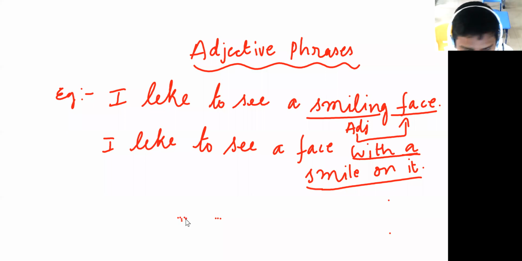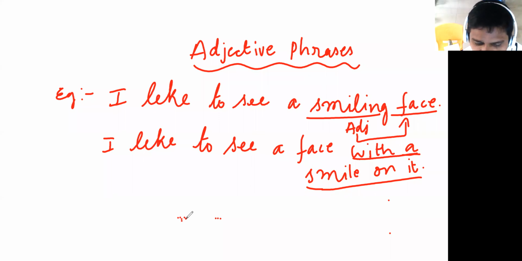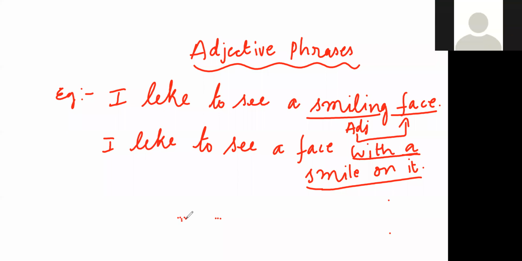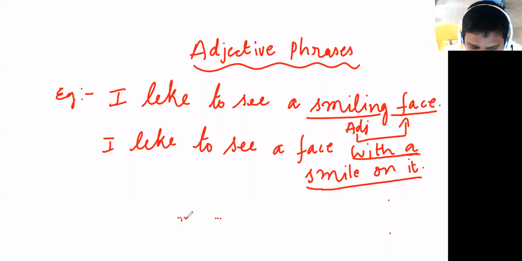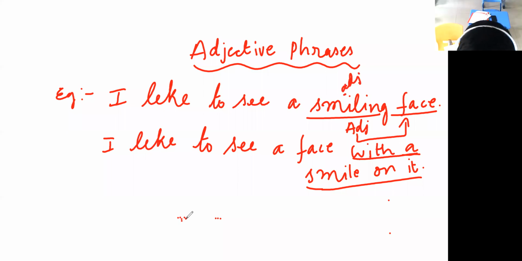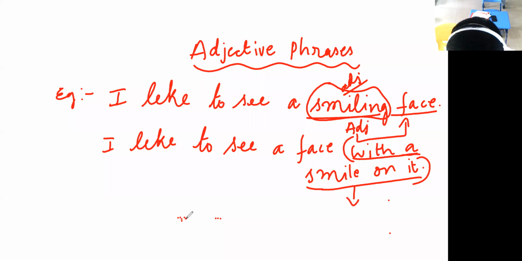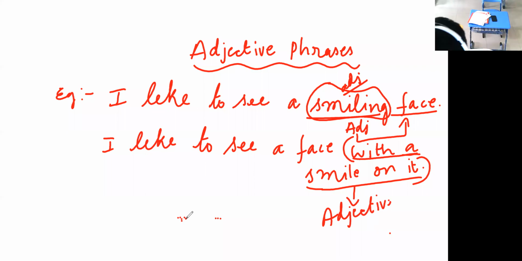Clear? Yes, sir. I like to see a face with a smile on it, from here to here. But whereas here, I like to see a smiling face. What sort of face? Smiling face. This is also an adjective phrase, but it is a shorter one. Here we are using only an adjective. Understood, children? But whereas here we are using the adjective phrase.